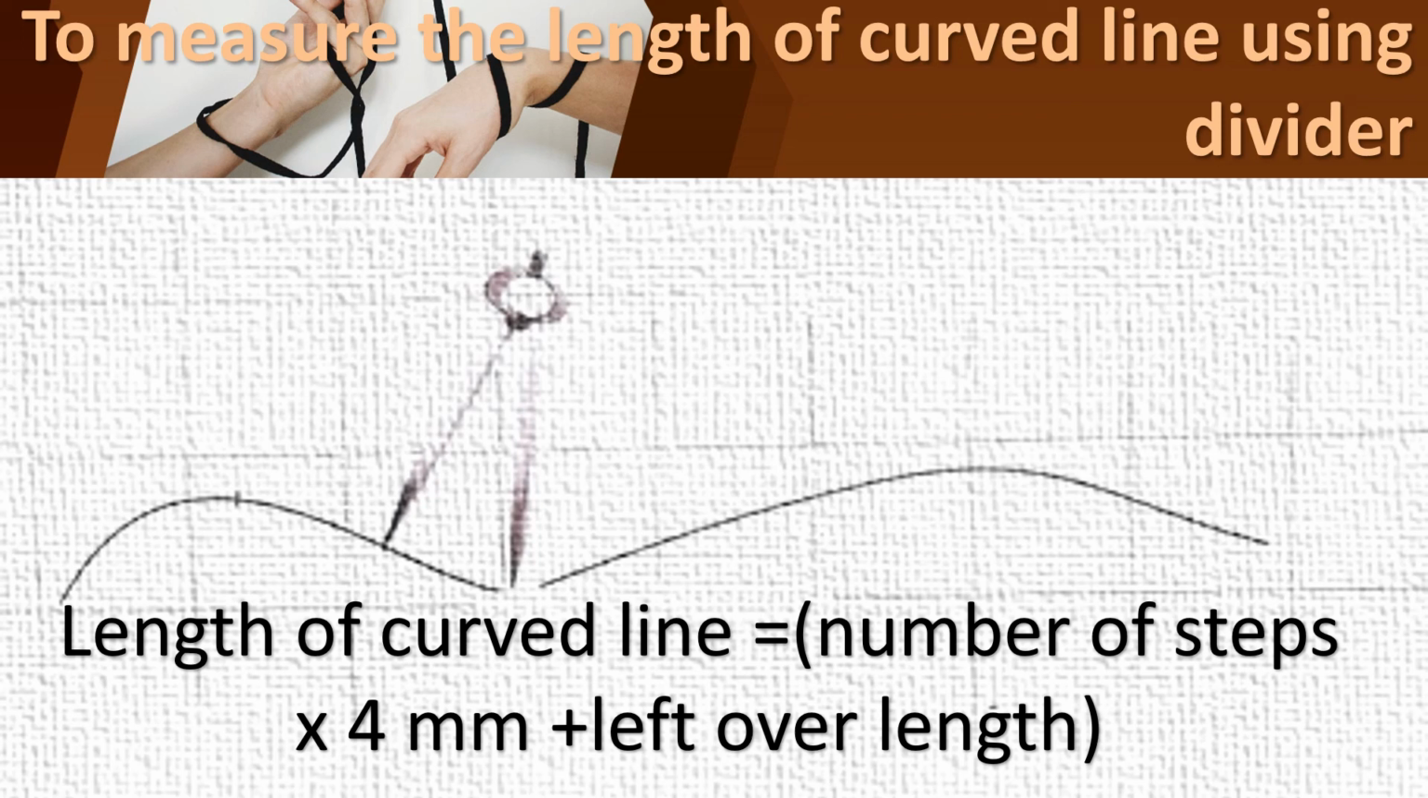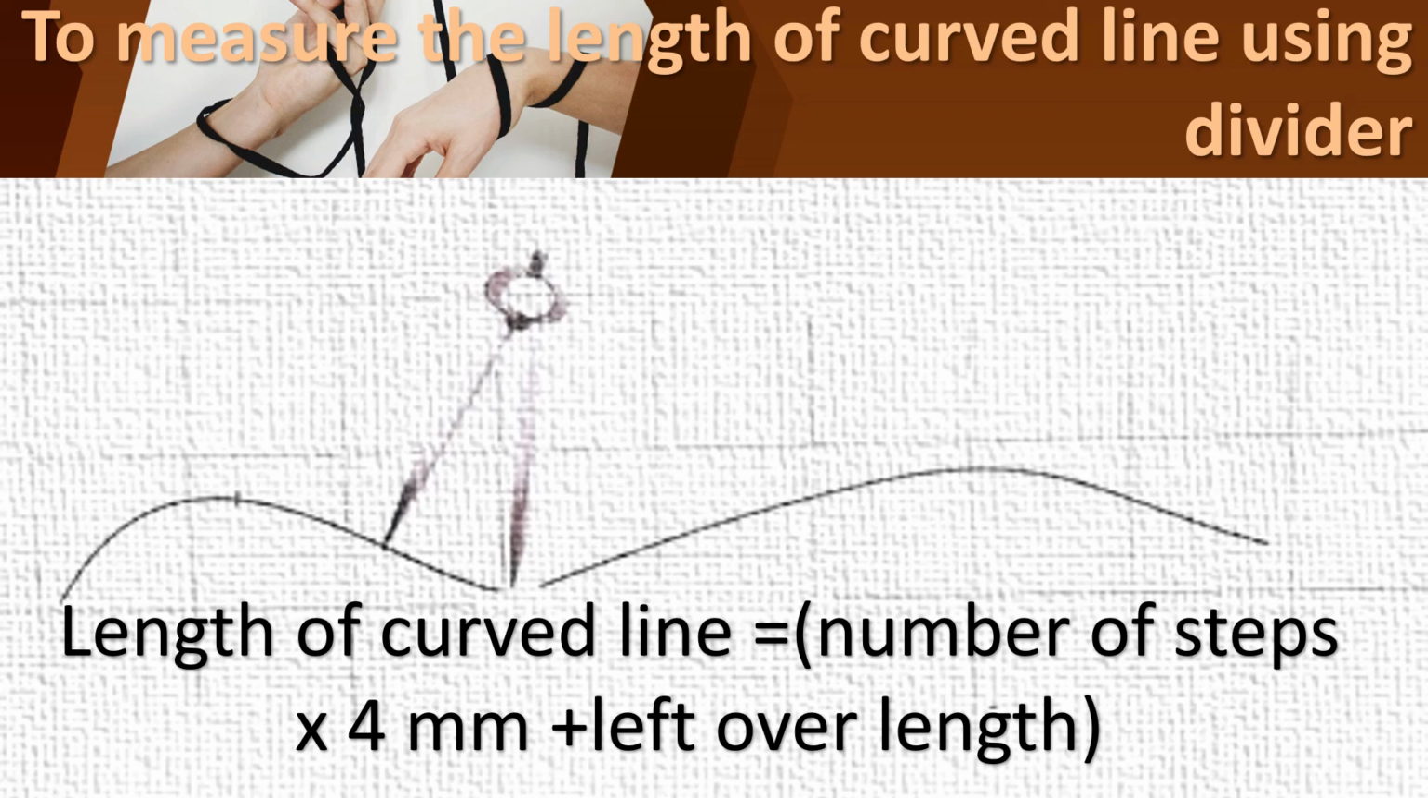How? You should multiply the number of steps by the length of the divider, that is 4 millimeter. And then if you have any length left over, you should measure that length and add it. Can you all understand? So the length of the curved line equals the number of steps into 4 millimeter plus the leftover length. Can you all understand?